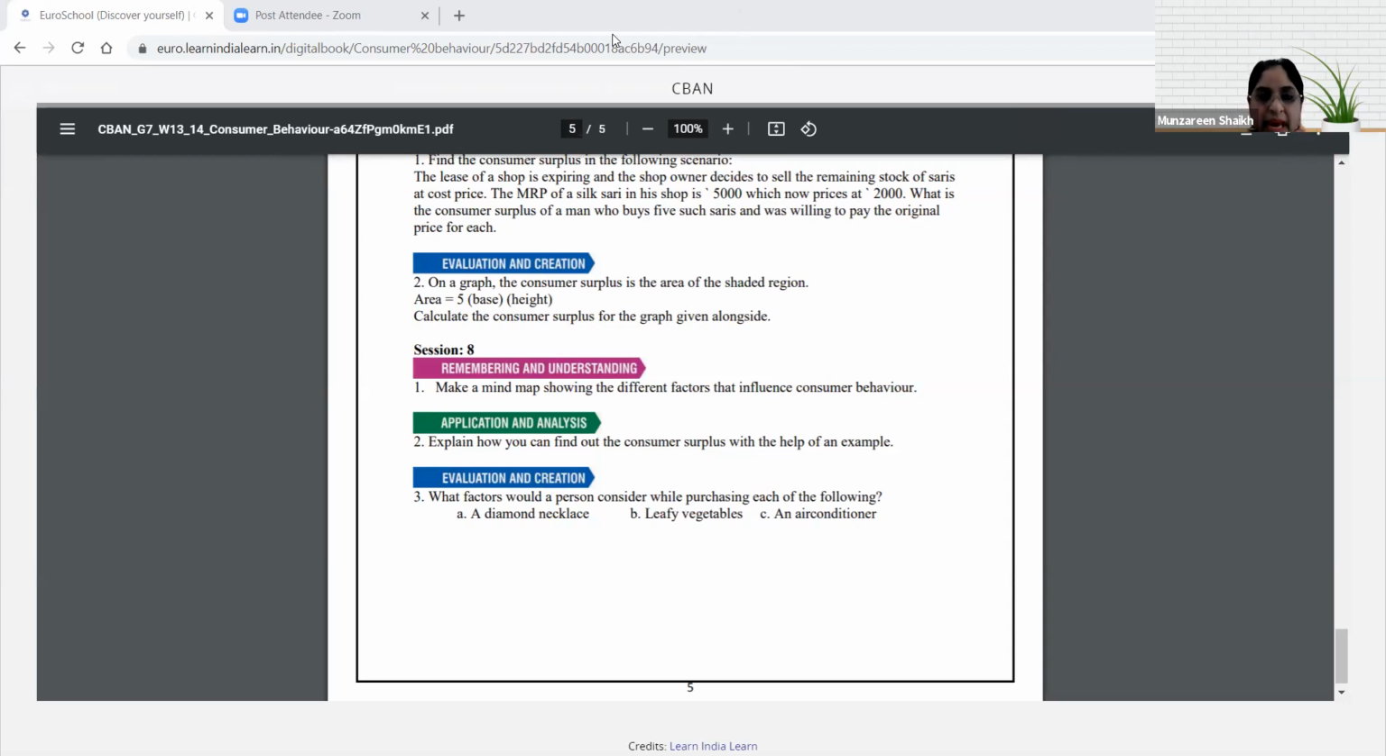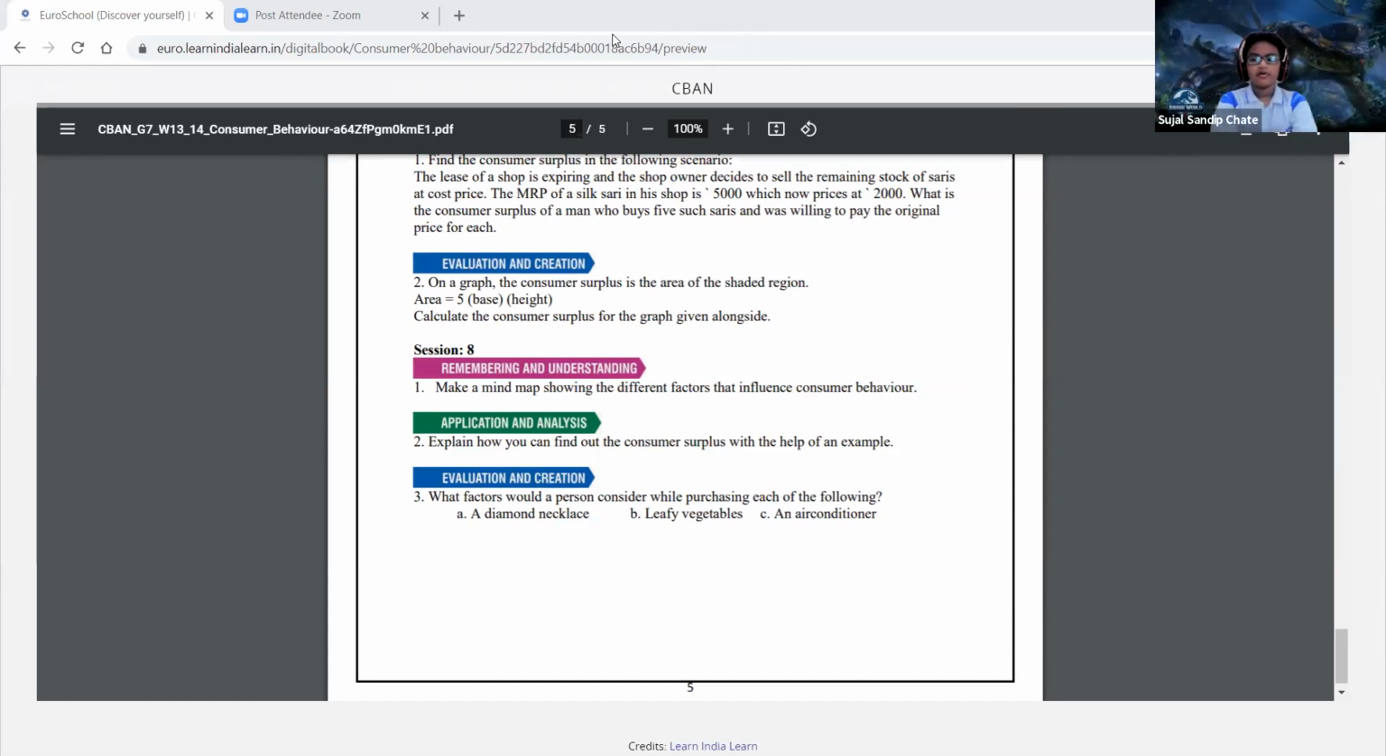I'll complete this and then we will do the revision. We'll start with the revision. What factors would a person consider while purchasing each of the following? Okay. While purchasing a diamond necklace, what factors do you think the person is going to consider?